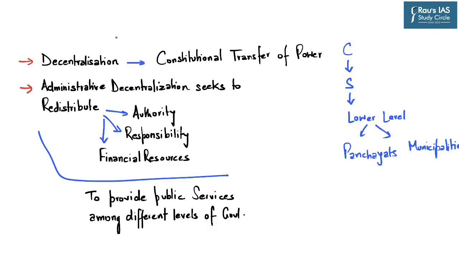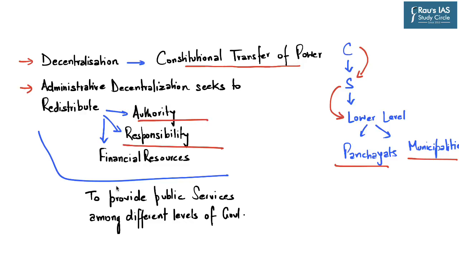Now, decentralization refers to constitutional transfer of power from the center to lower levels, that is from center to state or from state to lower levels, namely panchayats and municipalities. Then there is administrative decentralization, which seeks to redistribute authority, responsibility, and financial resources to provide public services among different levels of government. So in India, the Constitution's 73rd Amendment provided for decentralization of power at the level of panchayats, whereas the Constitution's 74th Amendment provided for decentralization of constitutional power at the level of municipalities.